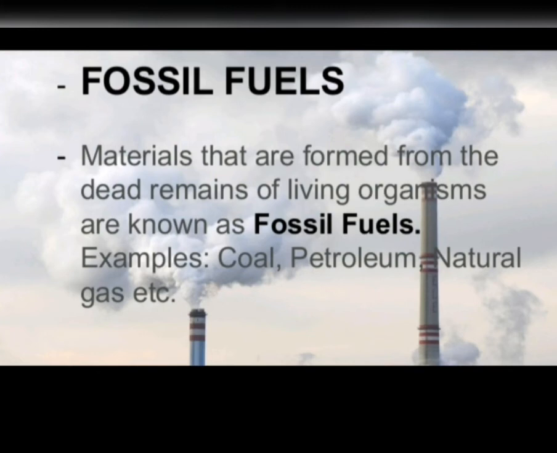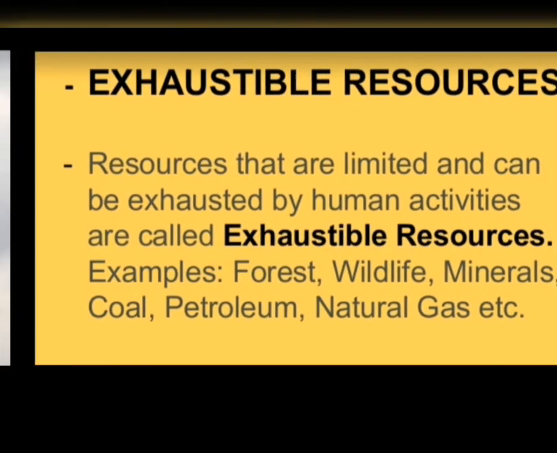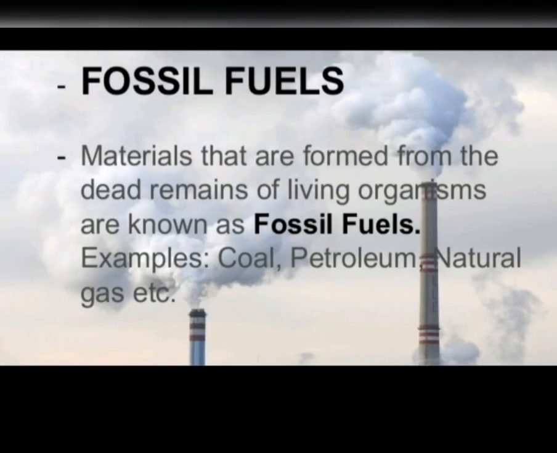Okay, now how were fossil fuels formed? Fossil fuels were formed from the dead remains of living organisms, plants, animals buried under the earth millions of years ago. Actually, this happened like this: plants and animals which died millions of years ago were gradually buried deep in the earth and got covered with sediments.